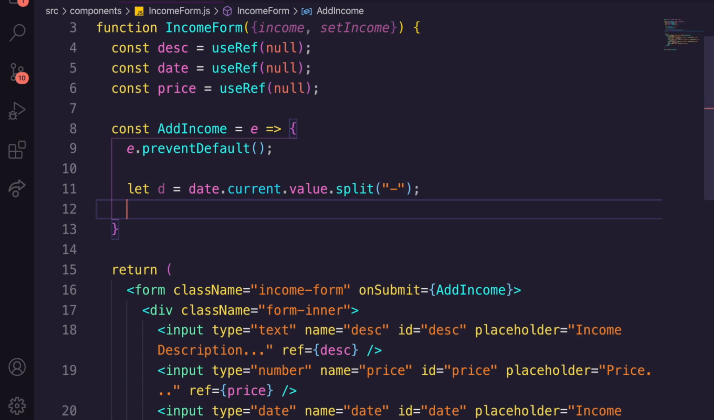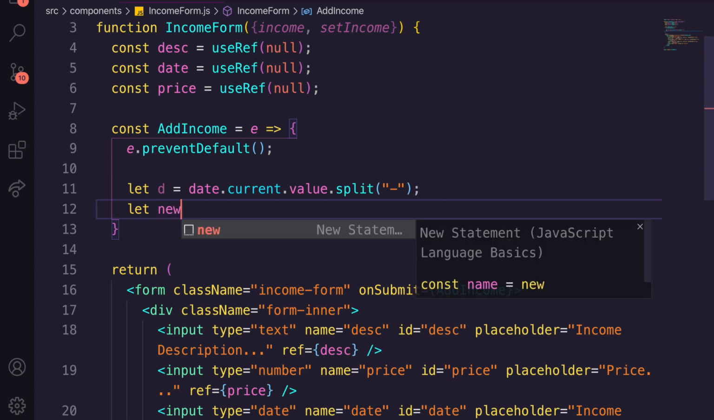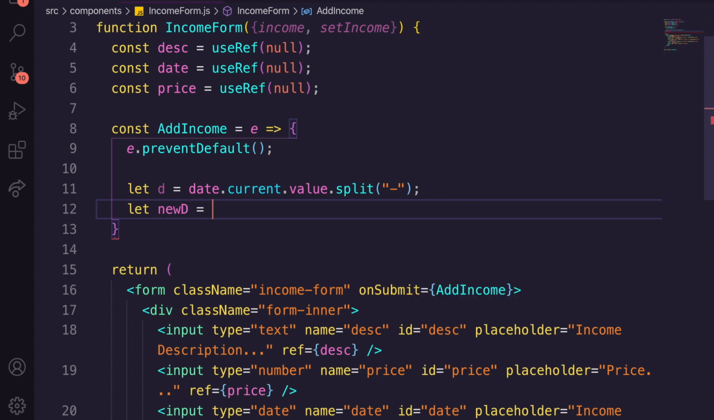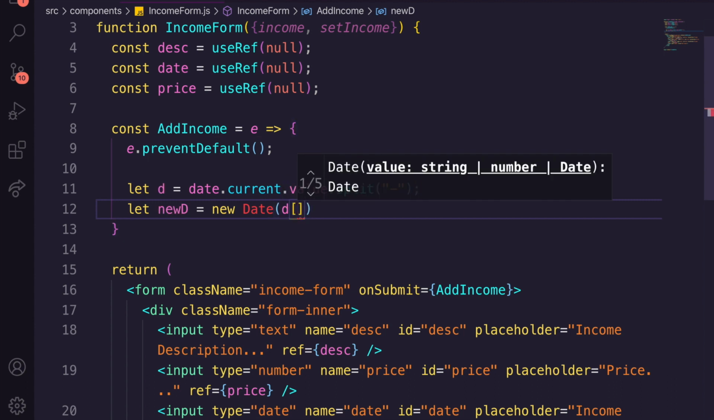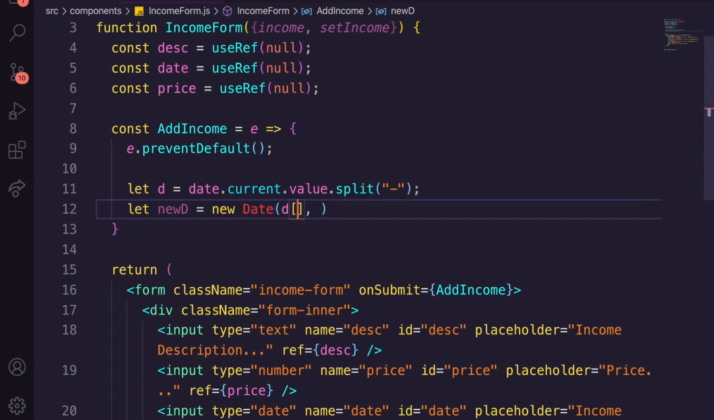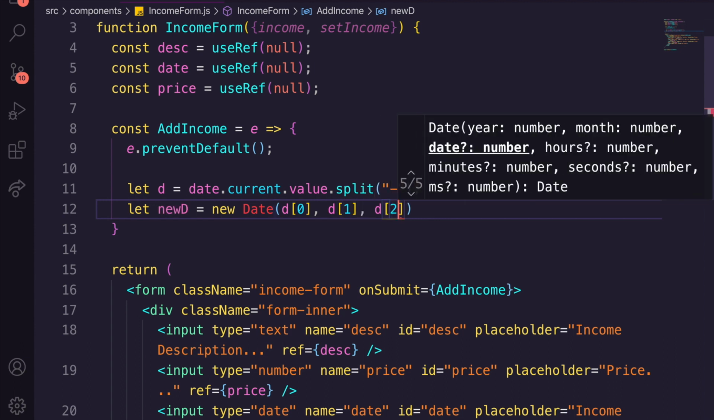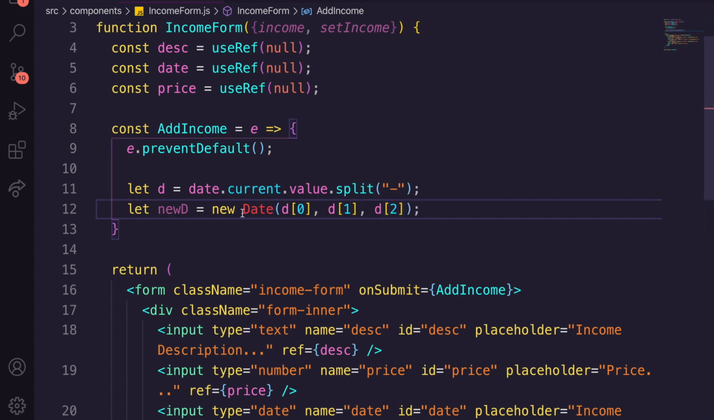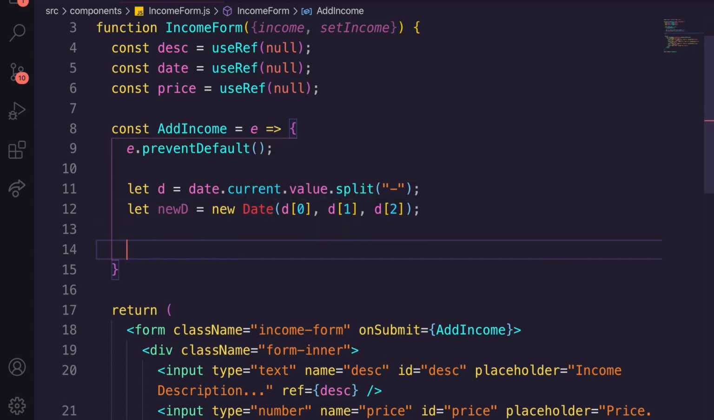We're then going to get a new date, so new d, which is equal to a new date, and we're going to pass through d[0]. Sorry, that should have been square brackets like I had it before. d[1], and obviously d[2]. So that's going to pass through our date. Once we've got that, we can actually go into set income.